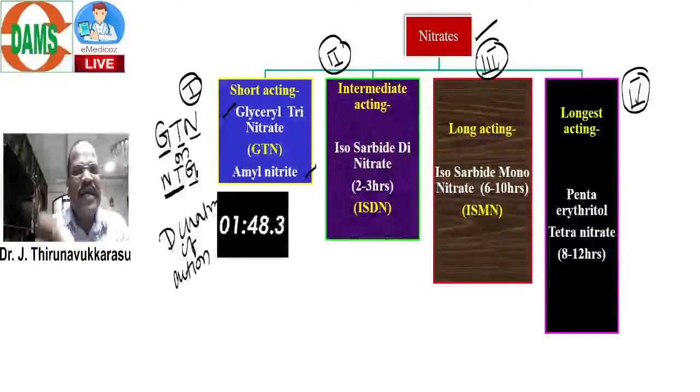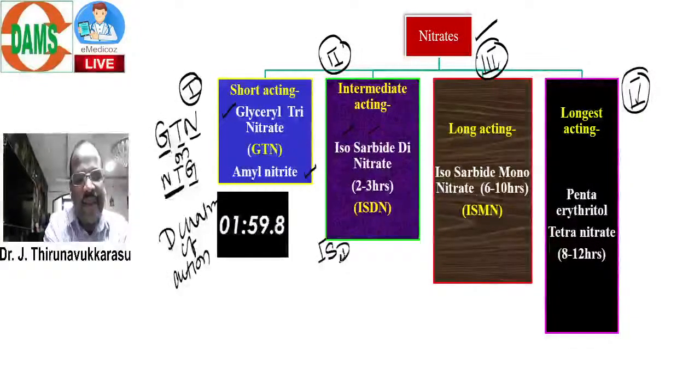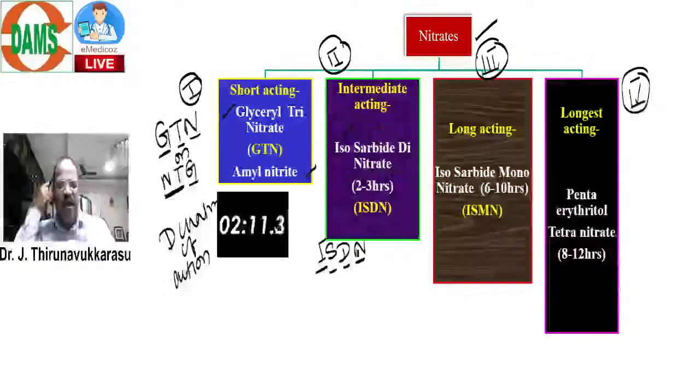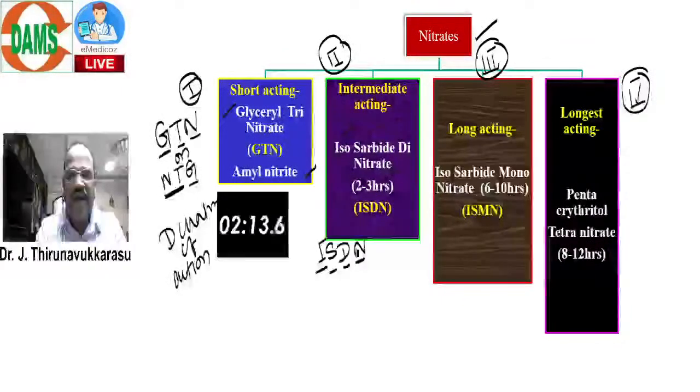Then look at the intermediate acting agent. For example, isosorbide dinitrate. We simply call this ISDN. It's an intermediate acting agent. Very important. And then we have the longer acting drug. For example, isosorbide mononitrate. This is MCQ. Please note.